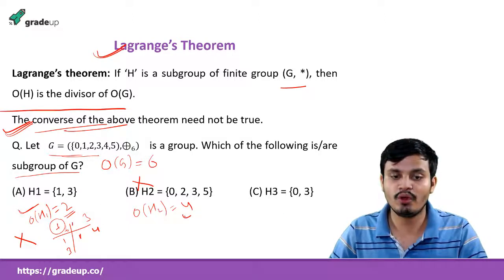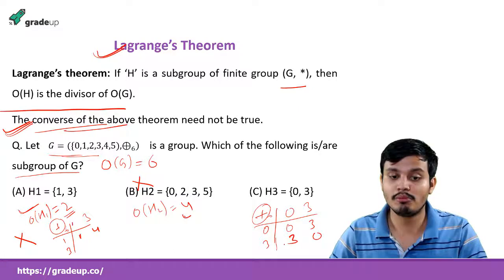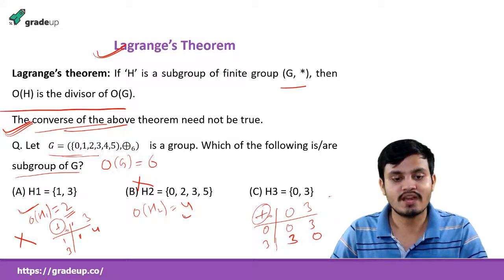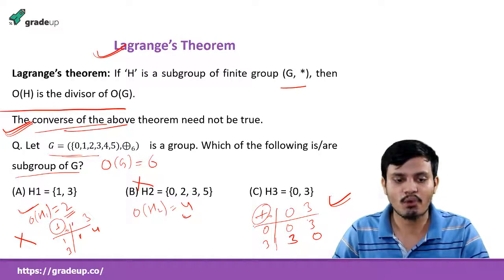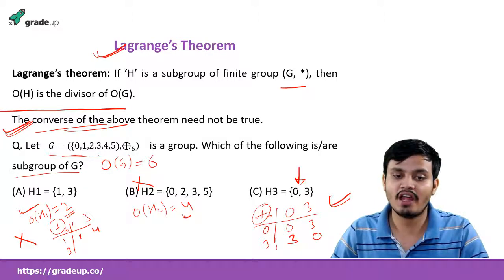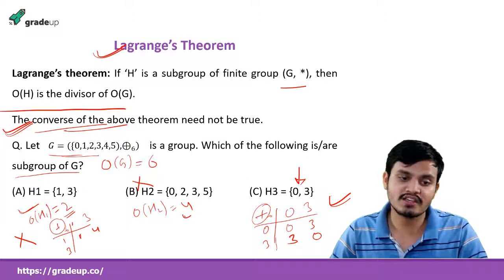Okay, I am doing here for this 0, 3, 0, 3. So it will be 0, and this will be 3, and this will be again 3, and this will be 0, because it is modulo 6. It will become 6 and you have to take it. So yes, it is a group. The algebraic structure property is verified. Other properties are also verified, because the operation remains the same, and 0 will be the identity element, so it will become a monoid. Yes, it is a group.